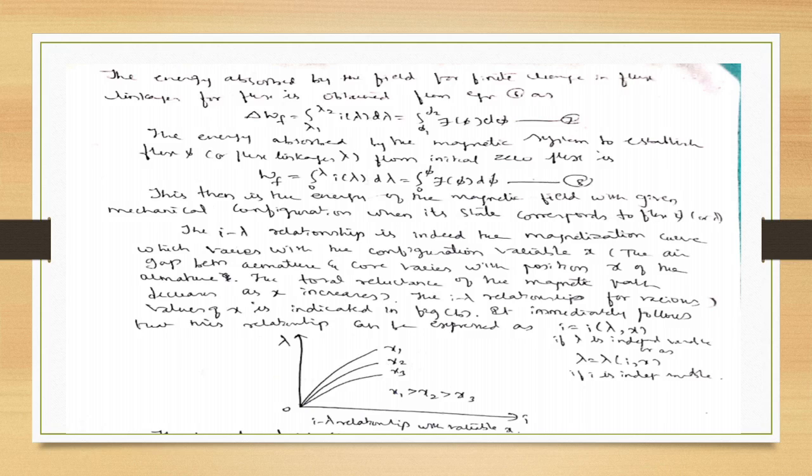The air gap between armature and core varies with position x of the armature, and the total reluctance of the magnetic path will decrease as x increases. So the I lambda relationship for various values of x is shown in the figure. It immediately follows from the relationship that I is equal to I of lambda comma x if lambda is the independent variable, or lambda is equal to lambda of I comma x if I is the independent variable. So I is a function of lambda and x, and lambda is a function of I and x.